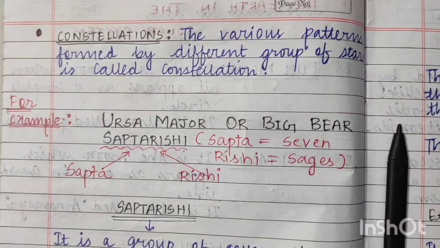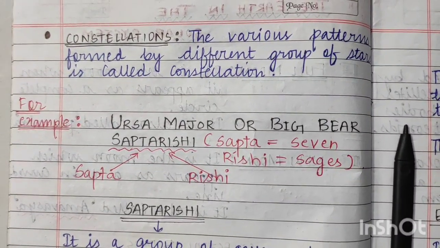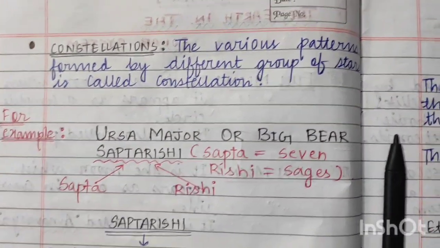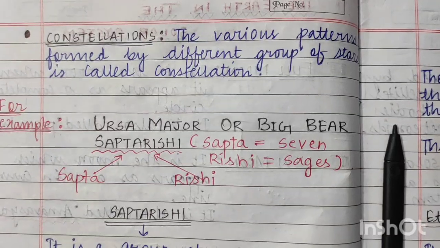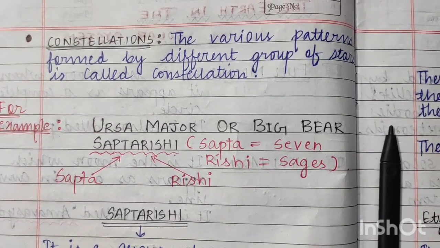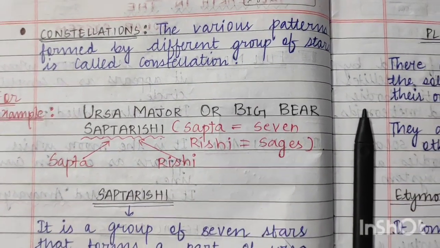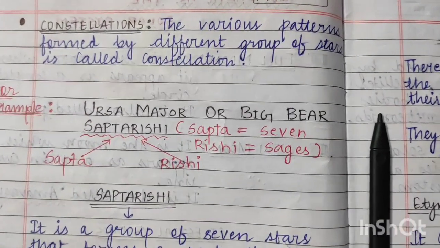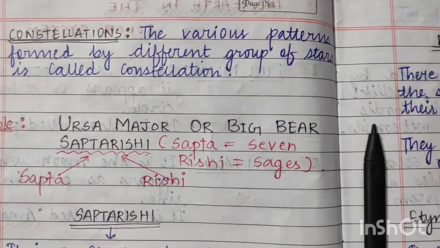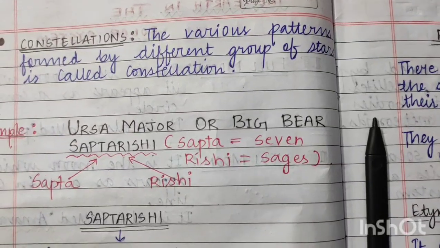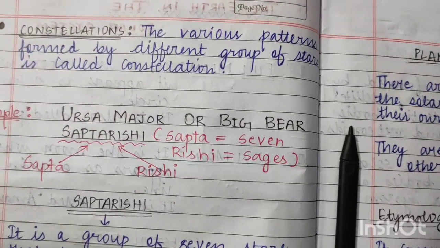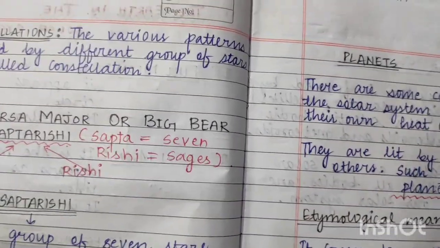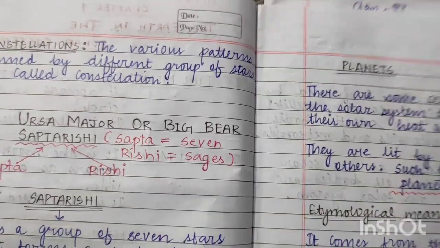Now the next topic we have is constellations. What are constellations? Constellations are the various patterns that are formed by different groups of stars. Constellation is basically a pattern. First of all, we need to understand what patterns are. What do we mean by patterns? Pattern basically means a design, a sequence we can say.